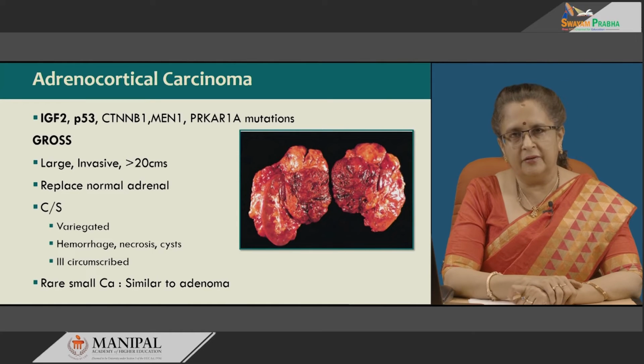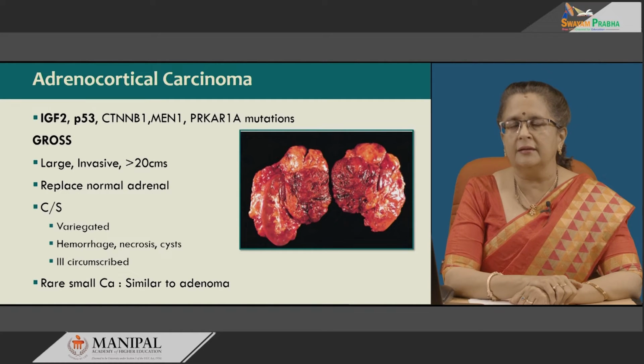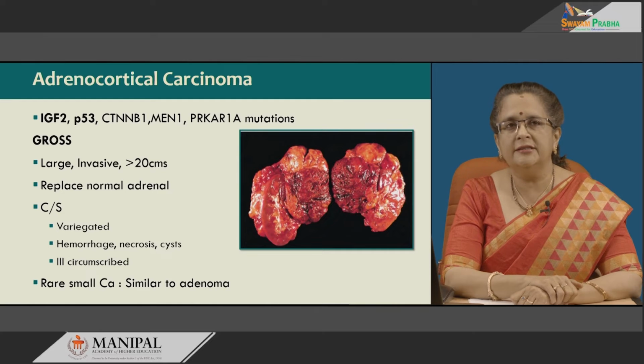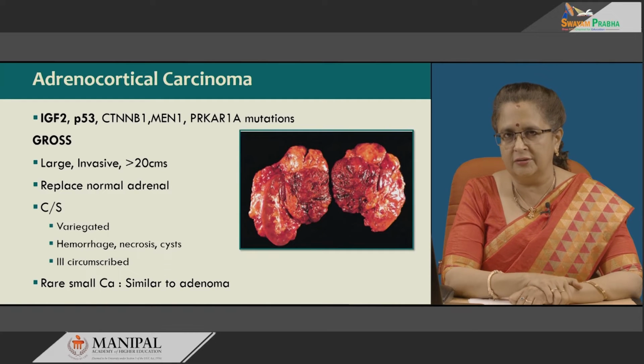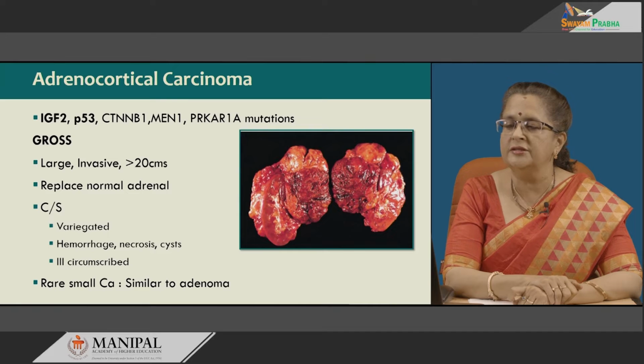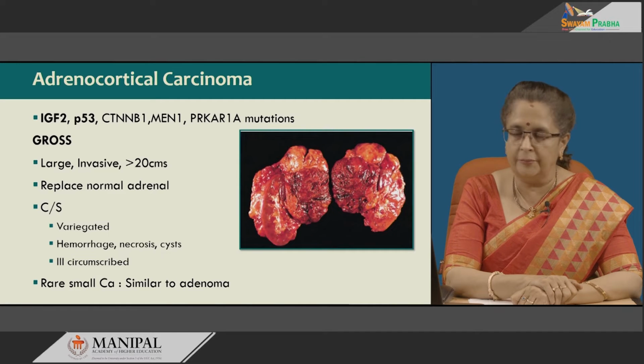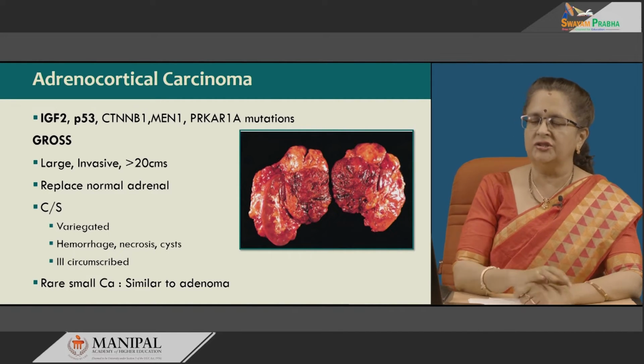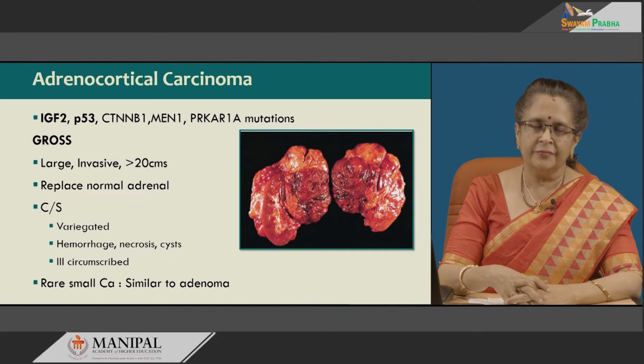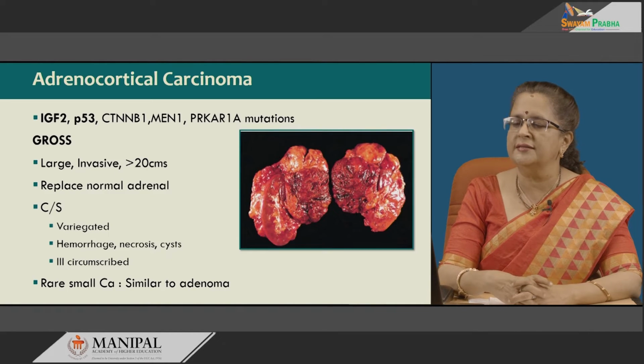Adrenocortical carcinoma meanwhile is associated with, besides PRKAR1A, IGF2 and p53 mutation, as already mentioned. These are more often seen than the other mutations, that is CTNNB1 or beta catenin, MEN1. Now, grossly these are large, most often invasive, and greater than a size of 20 centimeters.